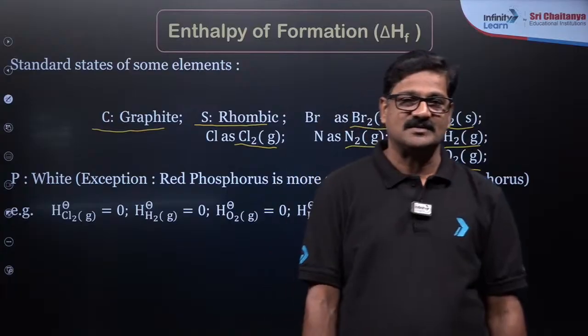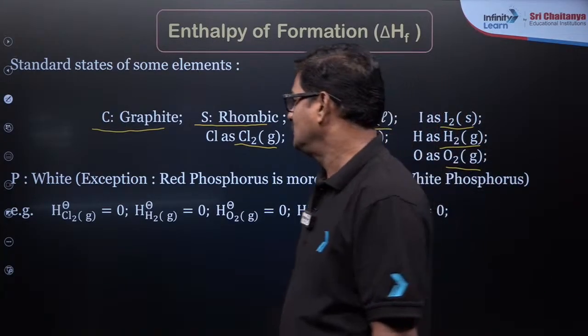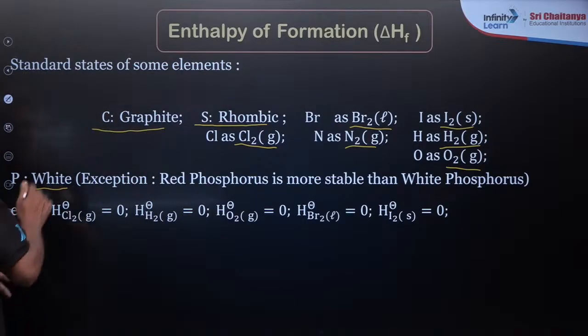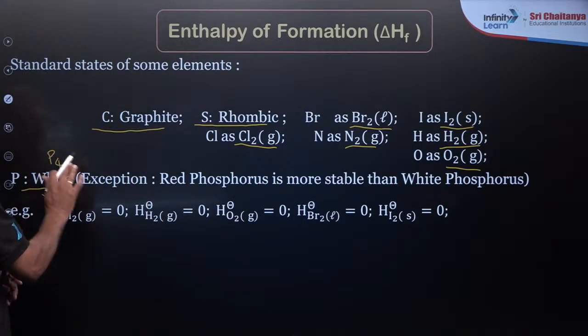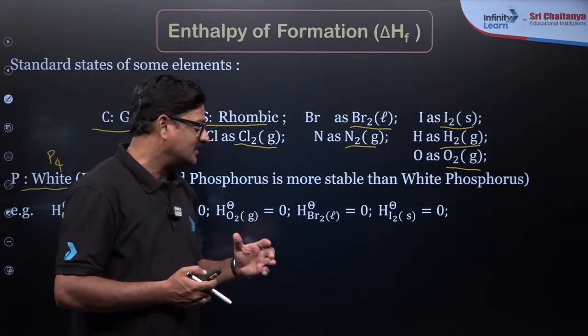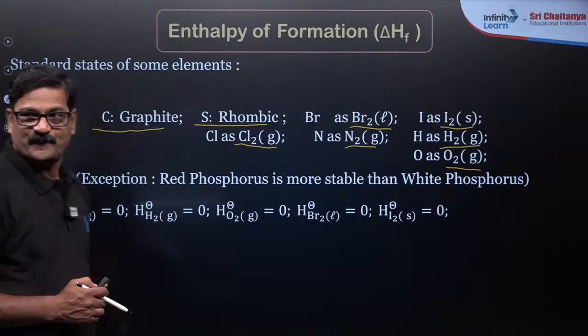Ozone is not the standard state form of oxygen. White phosphorus, P4, is taken. This is an exception. Red phosphorus is chemically more stable than white phosphorus, but exceptionally P4 is taken.